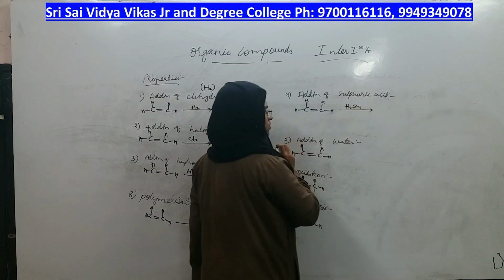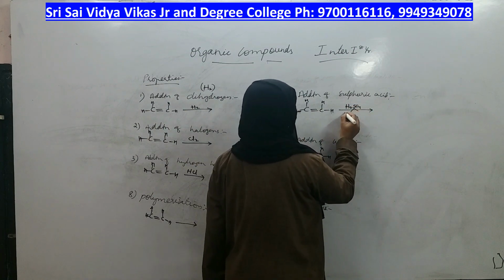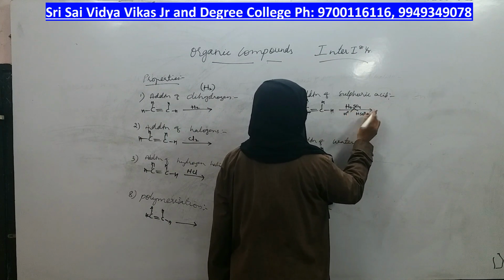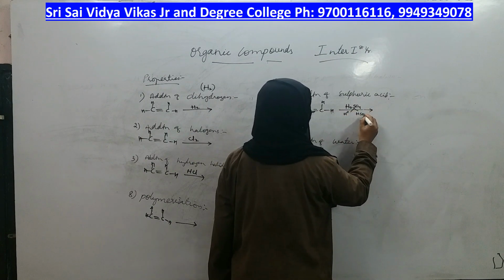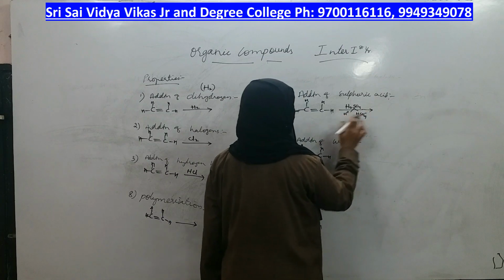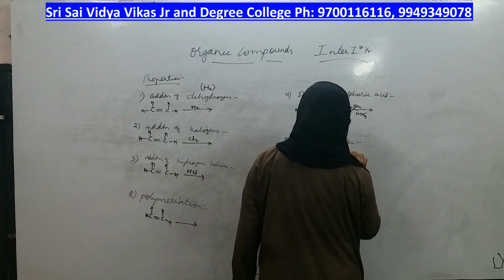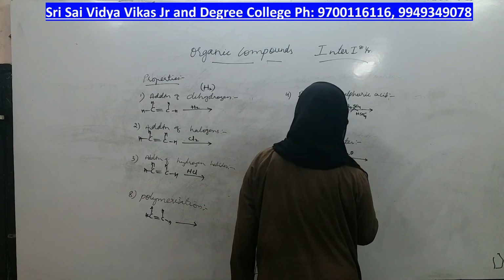H2SO4. In sulfuric acid, how is sulfuric acid present? It is having H plus and HSO4 minus. These two parts you should add. Same way, water has which formula? H2O. In water, what do you have? H plus and OH minus.